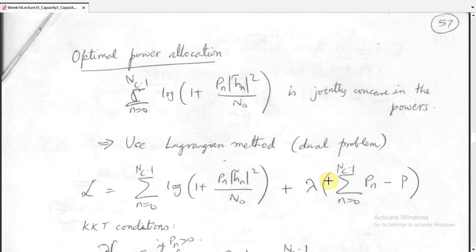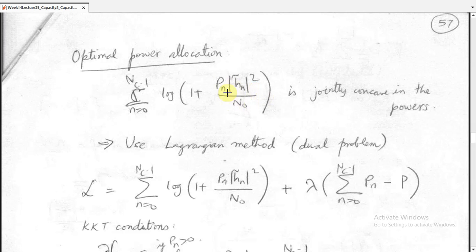So how do we do optimal power allocation? If you see this function, the sum for n = 0 to Nc minus 1 of log of 1 plus P_n |H_n|^2 divided by N_0, it is jointly concave in the powers. This is a maximization problem; minimization problems are convex, while this is a maximization problem, so we have a maximum value.